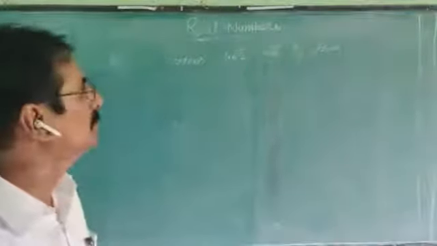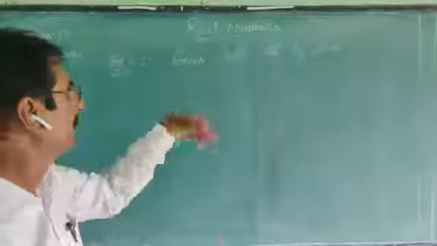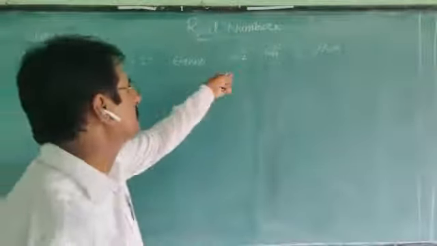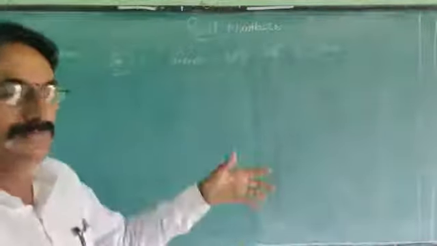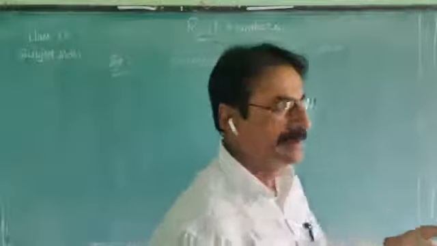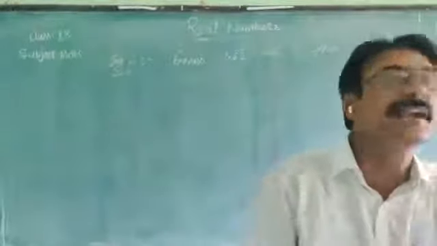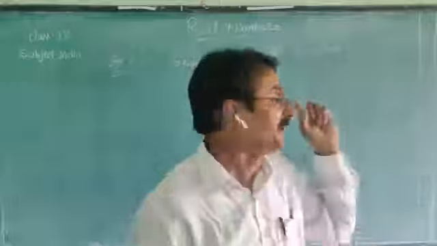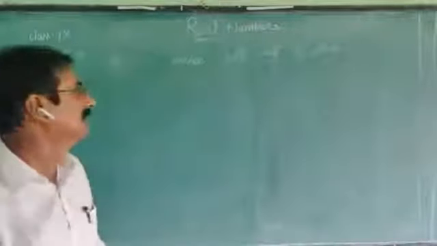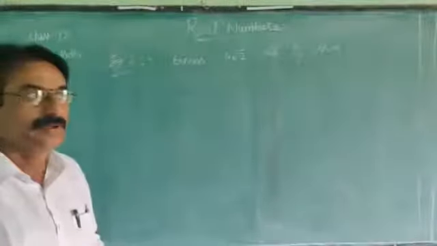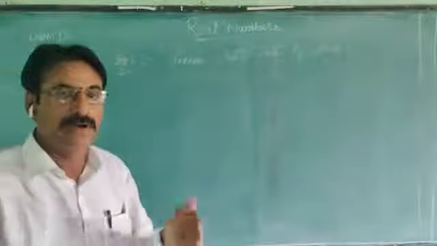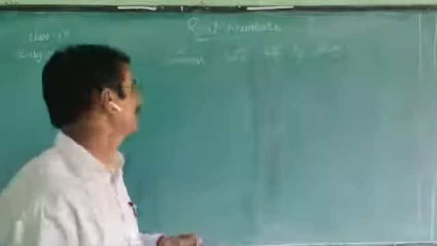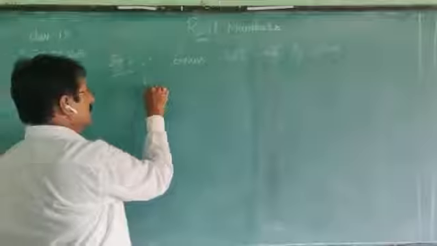How to change this decimal? Already we observed in the previous example how to change terminating decimals. But this is not a terminating decimal. It is a non-terminating recurring decimal. See the solution.